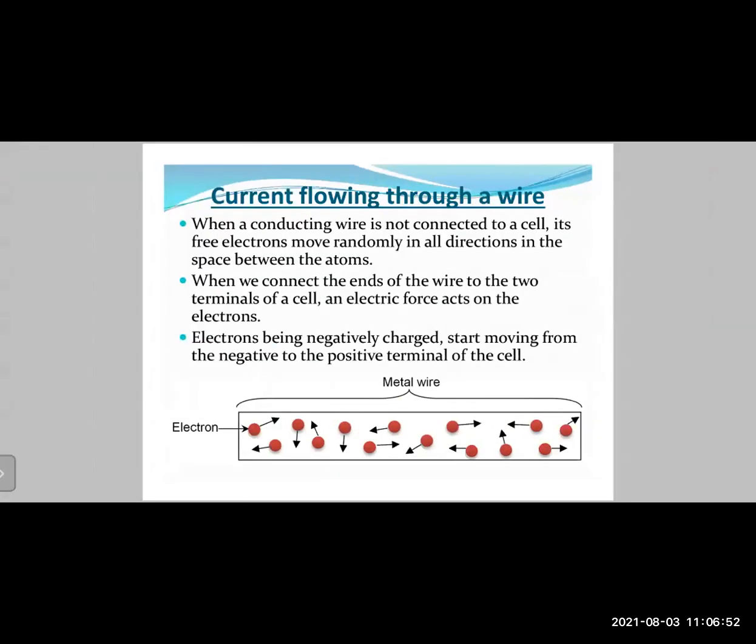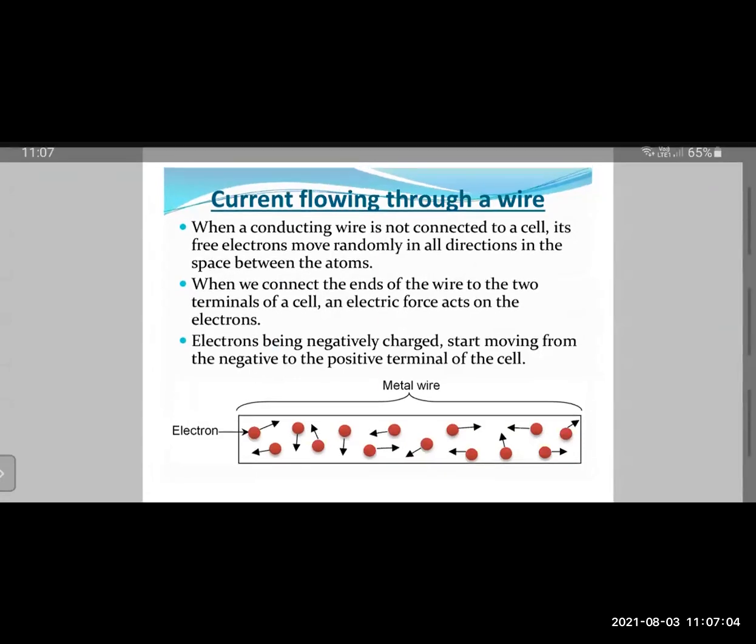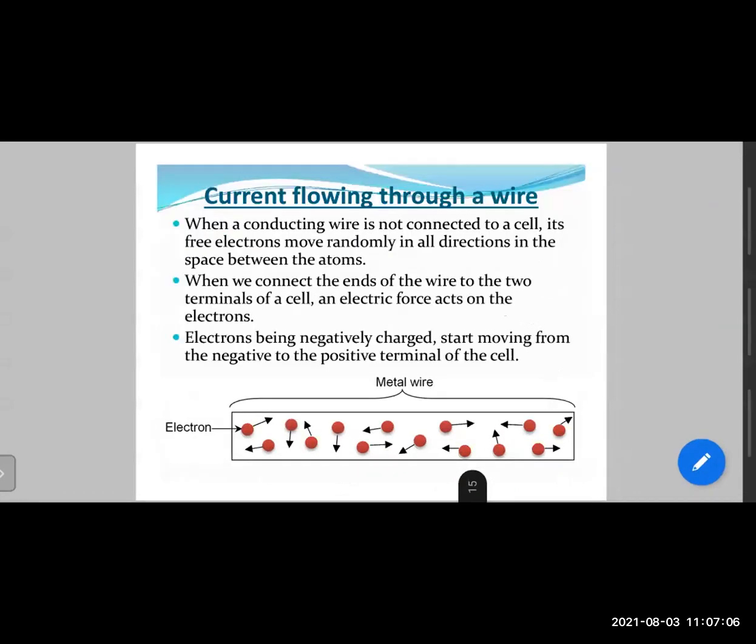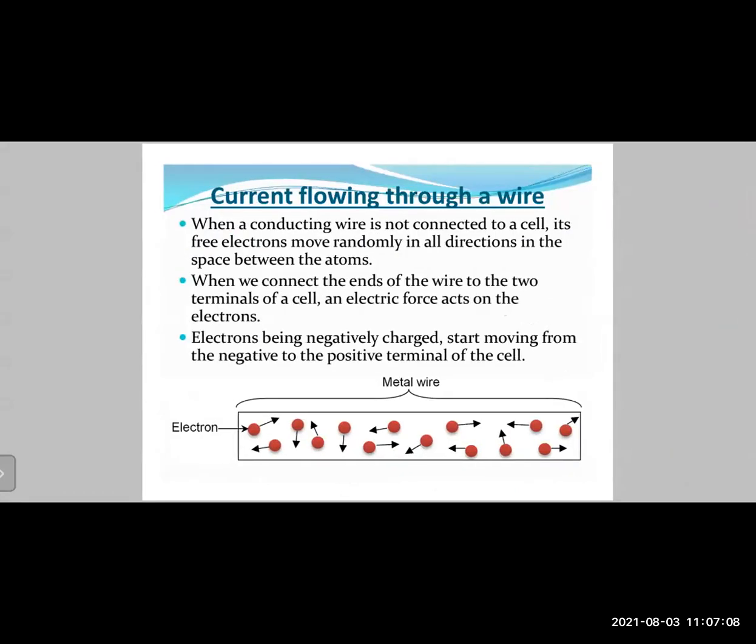Let us now talk about how those electrons exactly move. When a conducting wire, meaning the piece of metal, is not connected to a cell, its free electrons move randomly in all directions in the space between the atoms.